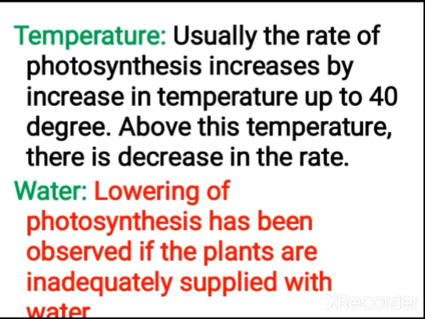Next is temperature. The rate of photosynthesis increases with temperature up to 40 degrees, but above this temperature it will decrease. Why? Because enzyme activity needs an optimum temperature. When it increases more, the enzyme is not able to function. That is why optimum temperature is needed for enzyme activity, so that photosynthesis can take place. The same applies to water. Water availability also becomes a limiting factor for photosynthesis.